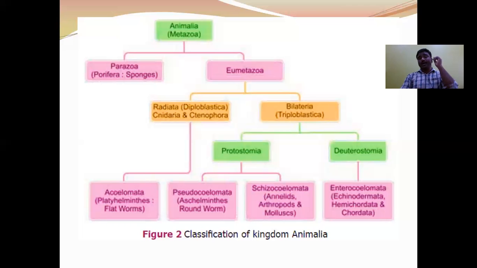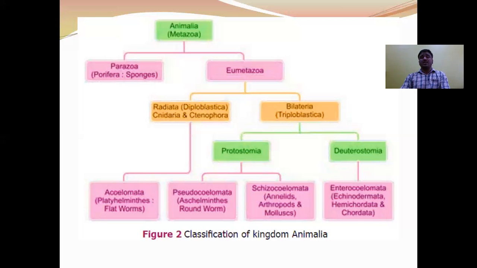Here, Protostomia includes Schizocoelomata. Schizocoelom: the coelom which is derived from the splitting of mesoderm is called schizocoelom. Examples for the schizocoelomates: annelids, arthropods, and molluscans. Here, division Deuterostomia includes only one subdivision, that is Enterocoelomata.